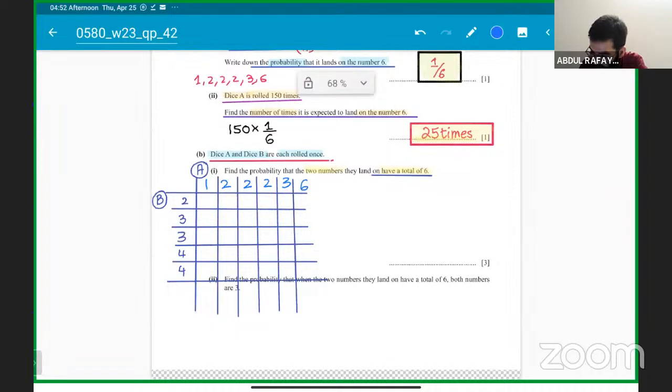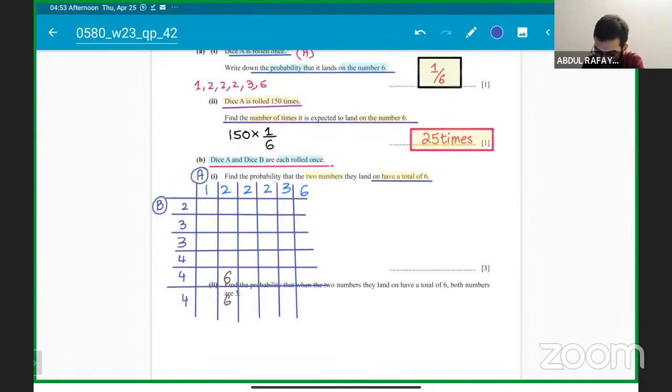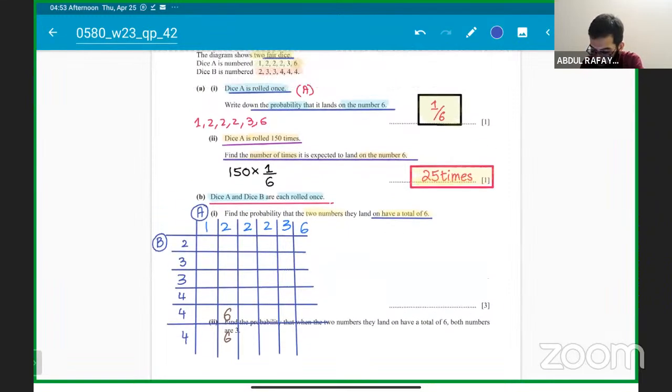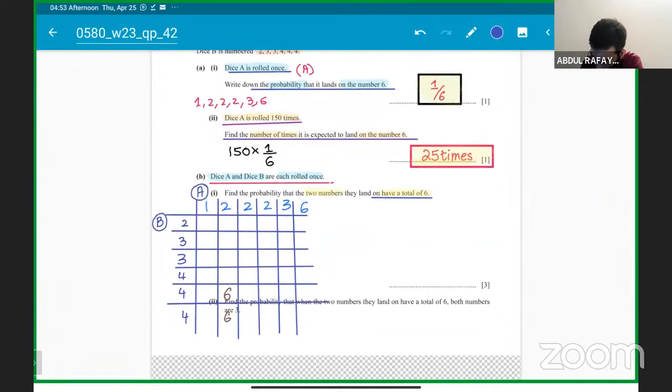So how many options are there? Follow carefully. 4 plus 2 is 6, right? There's one option. Then we have another 4, and 4 plus 2 is 6. Guys, getting it? On the left-hand side I've put the 6 faces of dice B, and on the right-hand side the 6 faces of dice A. We need the total they land on to be 6. So 4 plus 2 is 6, then 4 plus 2 is 6, 4 plus 2 is 6. These are all our possible answers.